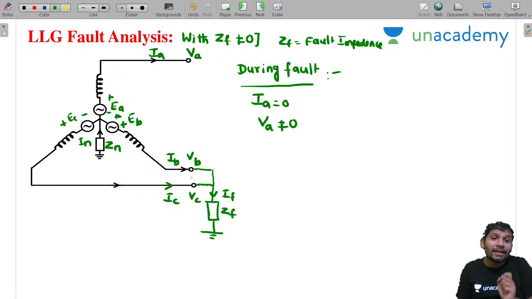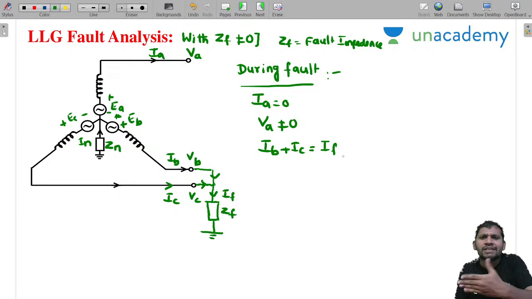Now tell me, students, concentrate. Which are the entering currents? IB and IC. At this node, apply KCL: IB plus IC equals IF, the leaving current. Up to this, what I discussed without ZF and with ZF are the same.